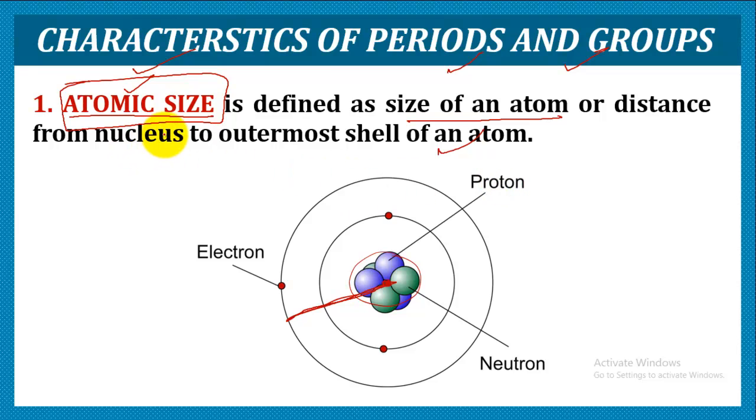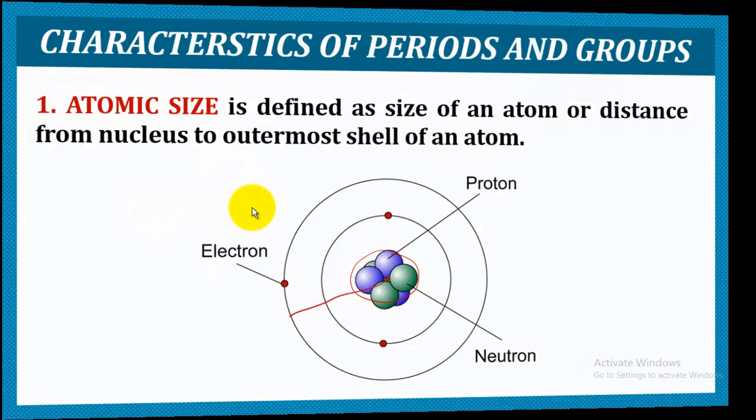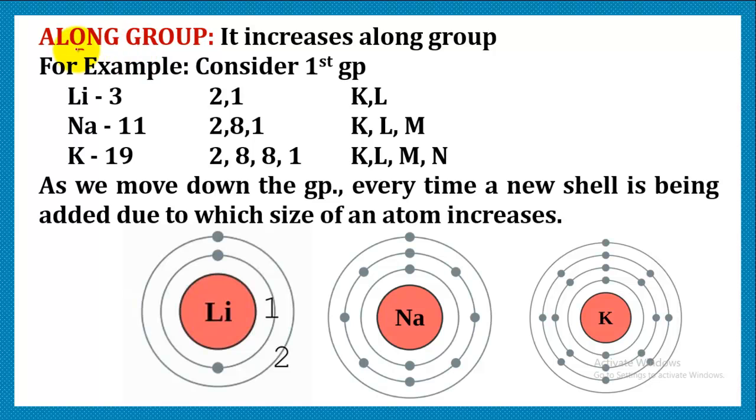Now let's discuss how atomic size varies along a group and how it varies along a period. So along a group, as we are moving down, let us consider the first group, that is the alkali group, which is lithium, sodium, potassium, rubidium, cesium, and francium.